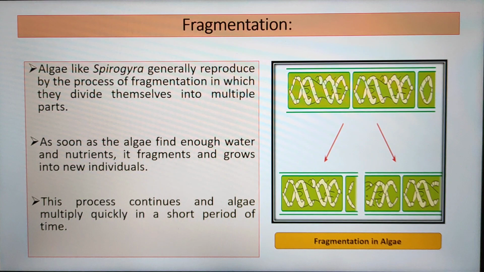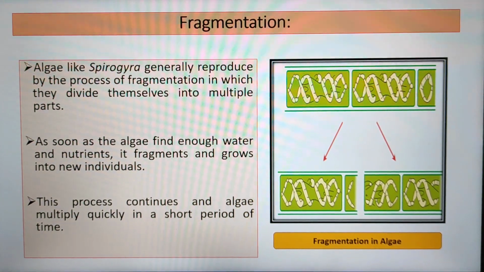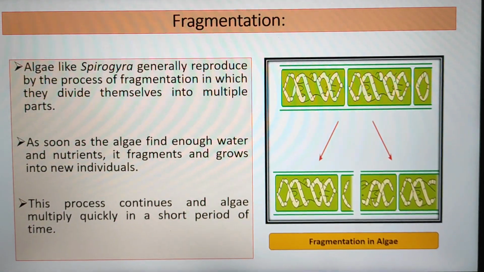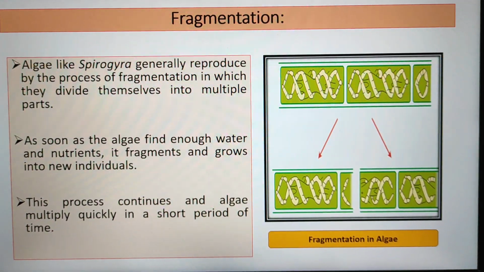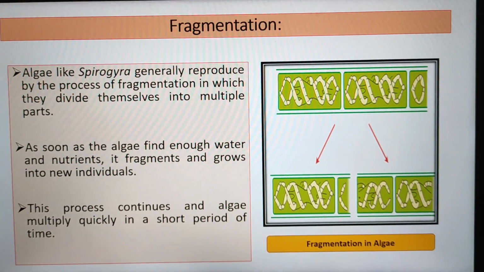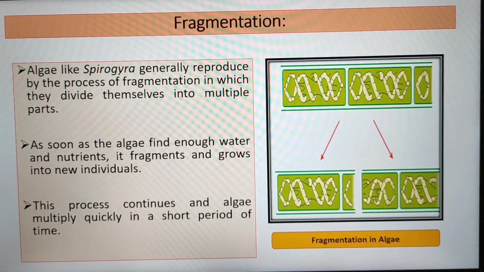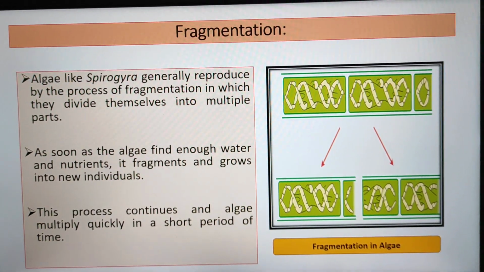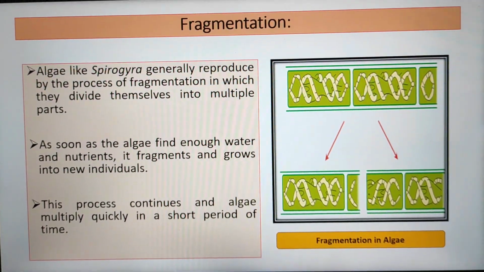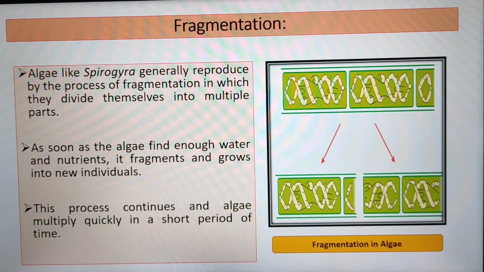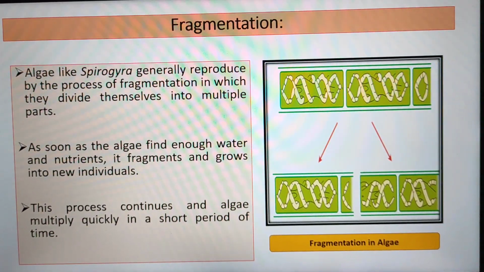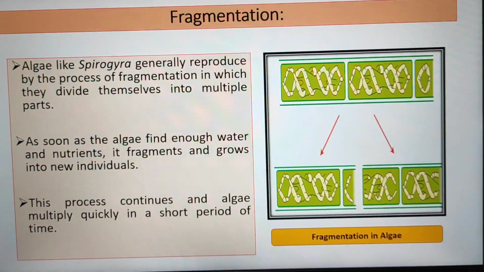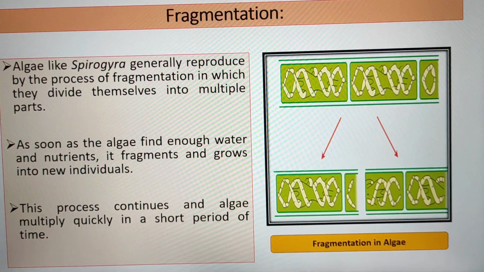Algae like Spirogyra generally reproduce by the process of fragmentation in which they divide themselves into multiple parts. When the Spirogyra gets mature, it breaks up into two or more fragments, and each fragment then grows and forms a new Spirogyra. The process of reproduction is known as fragmentation. As soon as the algae finds enough water and nutrients, it fragments and grows into a new individual. This process continues and algae multiply quickly in a very short period of time.